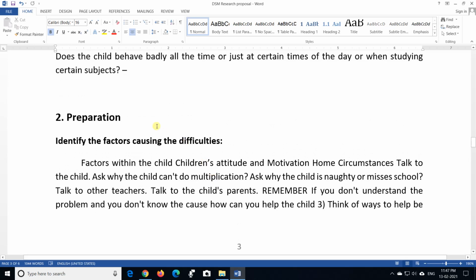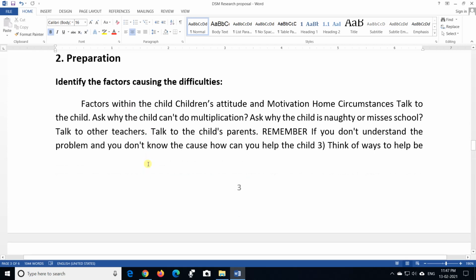So in the preparation, you mention what preparation you are required to do before going to prepare some remedial program for those students.